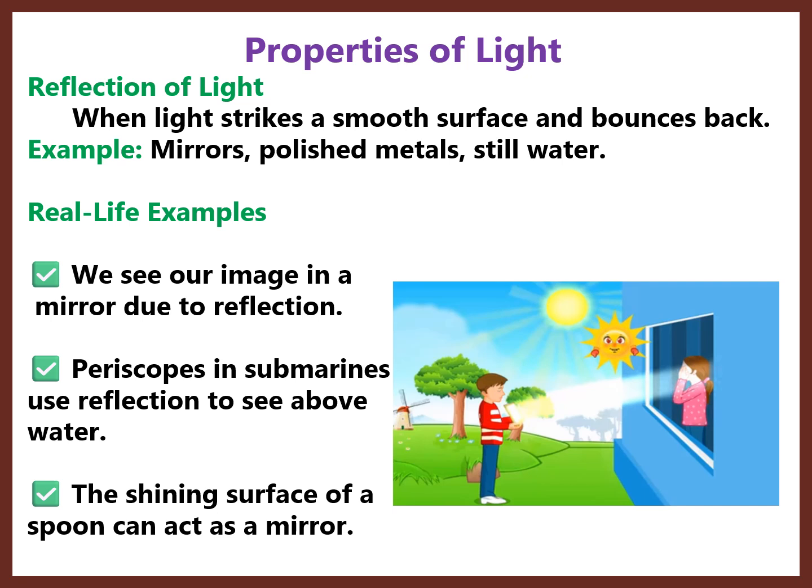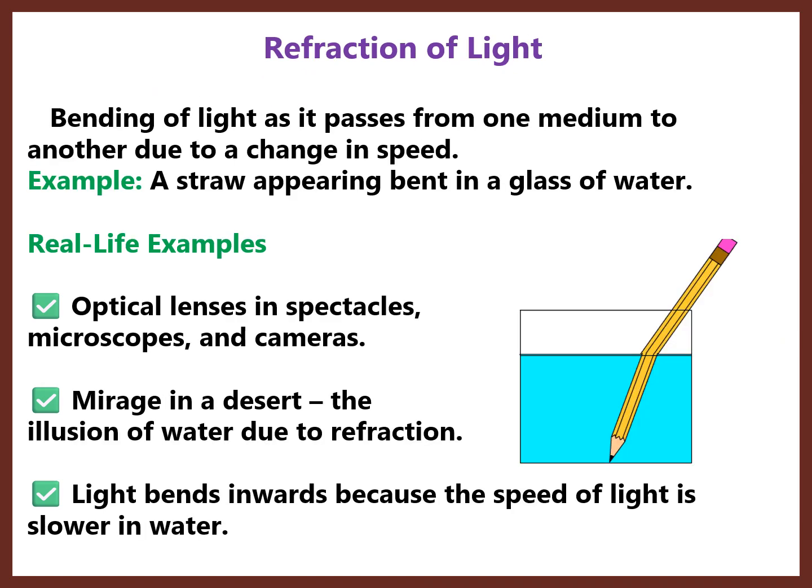The first one is reflection of light. The real life example is that we see our image in a mirror, because of reflection. The principle behind that is when light strikes a smooth surface, it bounces back. And the next one is refraction of light. It is just the bending of light as it passes from one medium to another, due to the change in speed.